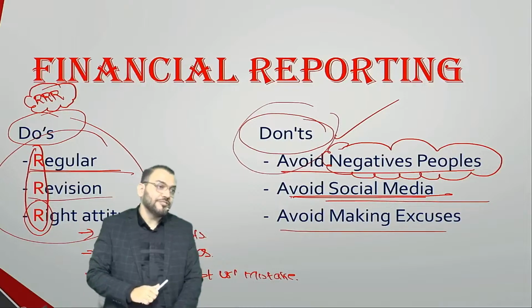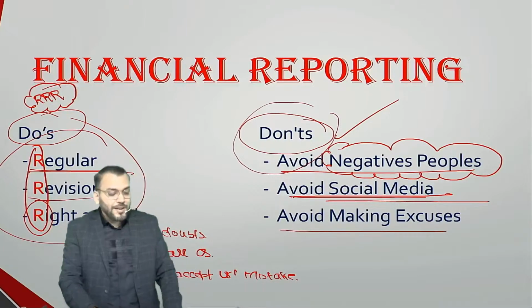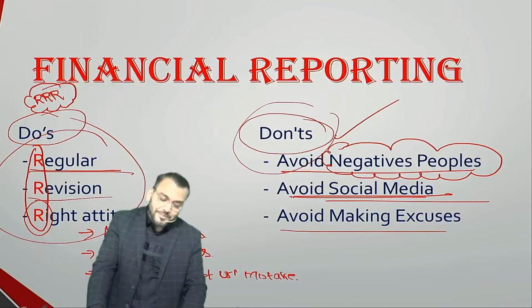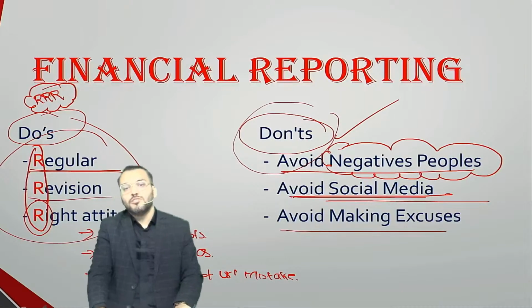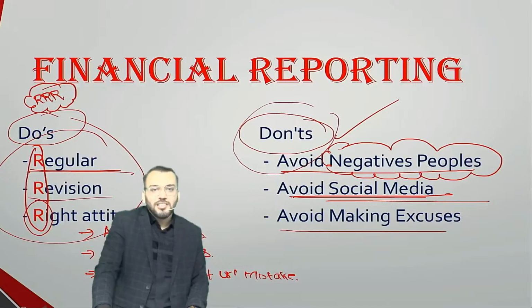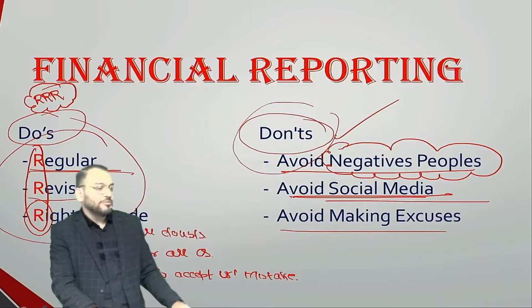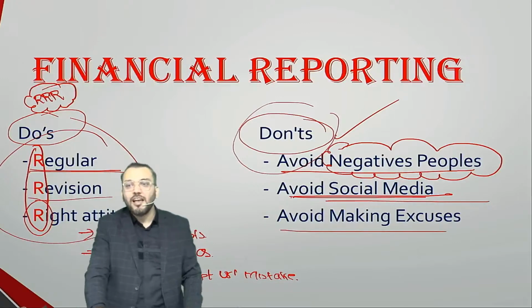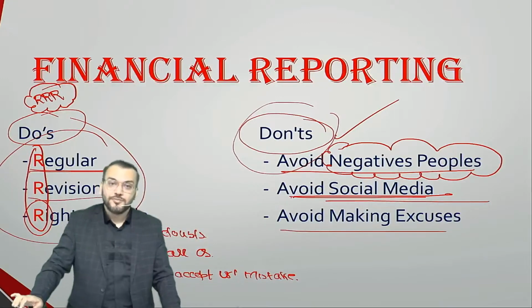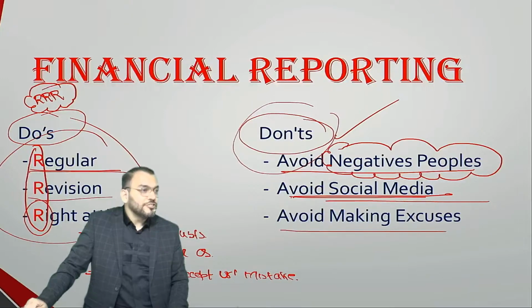Second, avoid making excuses. Normally we give excuses. After 4 or 5 days, I will ask you, have you done revision? He says, no, sir, we have not done. You will say, sir, we don't have time. We are coming late from our office. We have classes, we have relatives, we have marriage. So many things we have. These are only excuses. Avoid giving excuses.